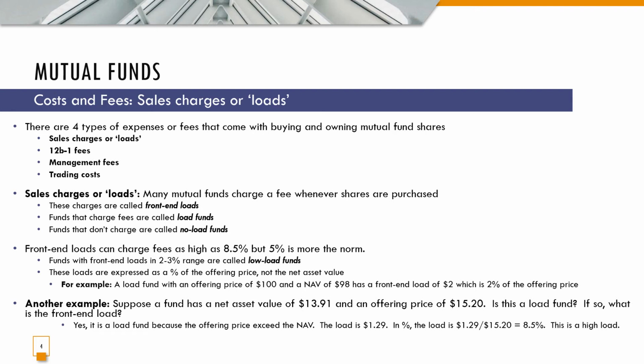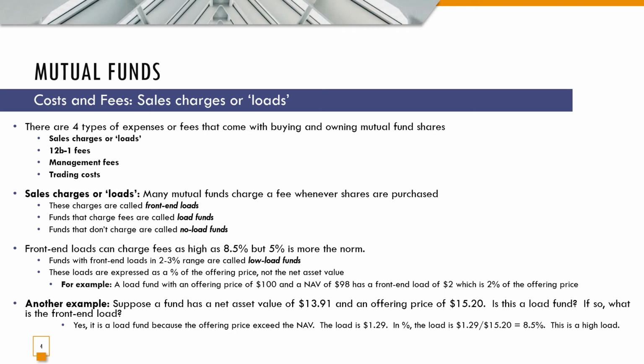These charges are called front-end loads, and funds that charge fees are called load funds, and funds that don't charge fees are called no-load funds. So fairly simple there. Front-end loads can charge fees as high as 8.5%, but 5% is typically the norm. Funds with front-end loads in the 2 to 3% range are called low-load funds.